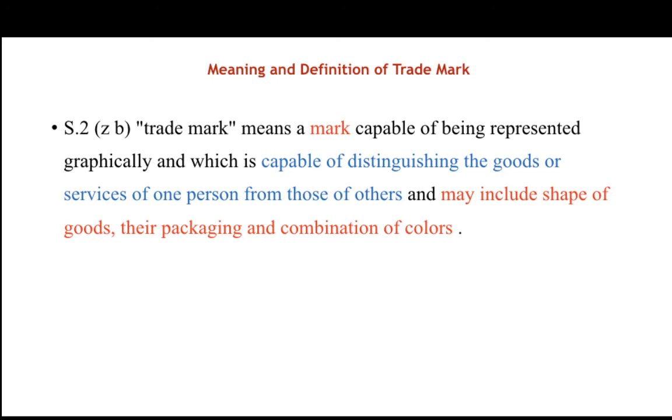So what is a trademark? A trademark is a mark which is capable of distinguishing the goods and services of one person from those of another, and it has to be represented graphically and include the shape of the goods, packaging and combination of colors. Now we have seen 4 functions of a trademark, right? The first function is a distinguishing element, then quality, then source, and finally an advertising element. Okay? Thank you.